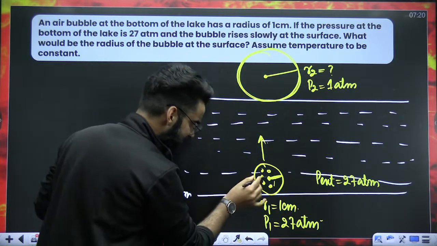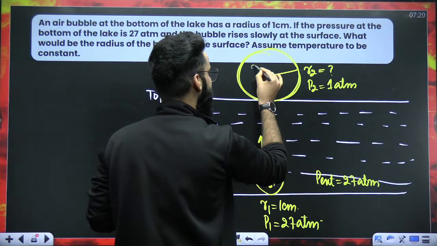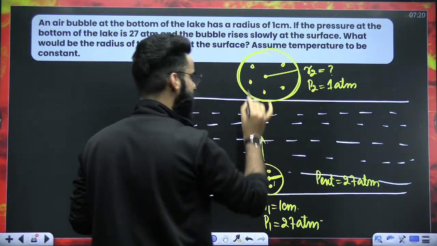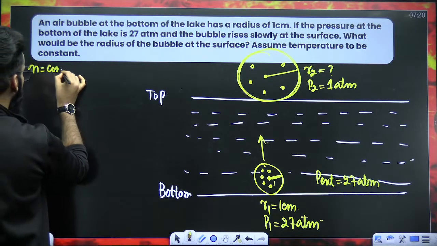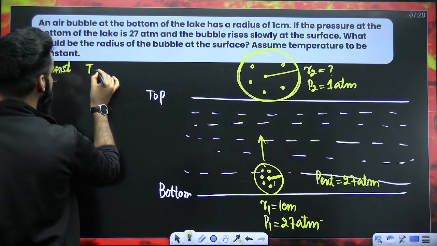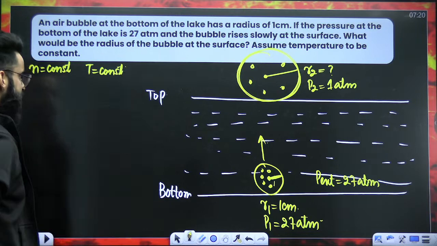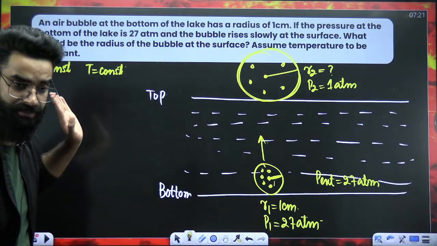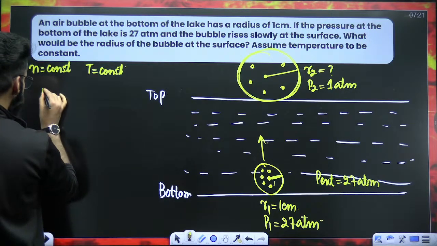Whatever amount of gas was in the balloon, the same amount of gas will be in the balloon at the top. So are the moles of the gas changing? Moles of the gas are not changing at all. At the same time, as per the question, the temperature of the gas is kept constant as well. So moles as well as temperature are constant. If moles and temperature are constant, use the combined gas equation.